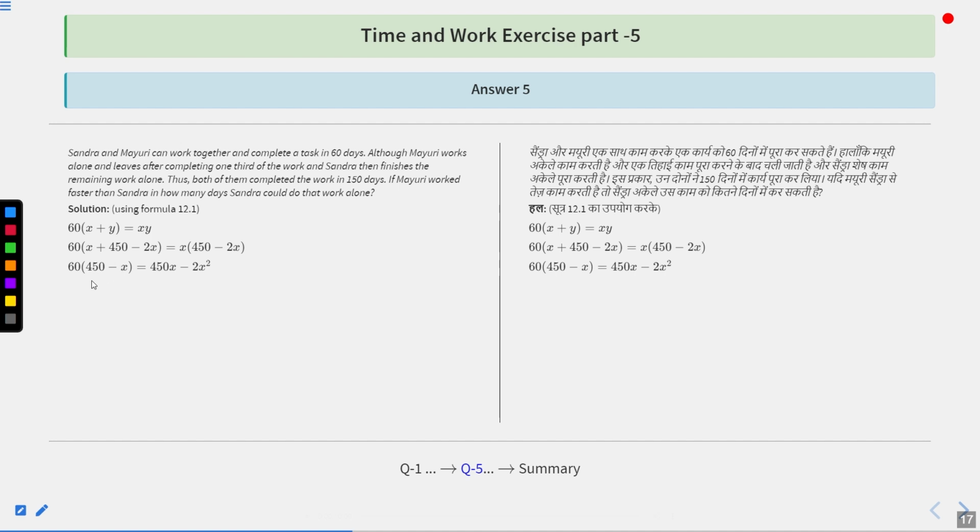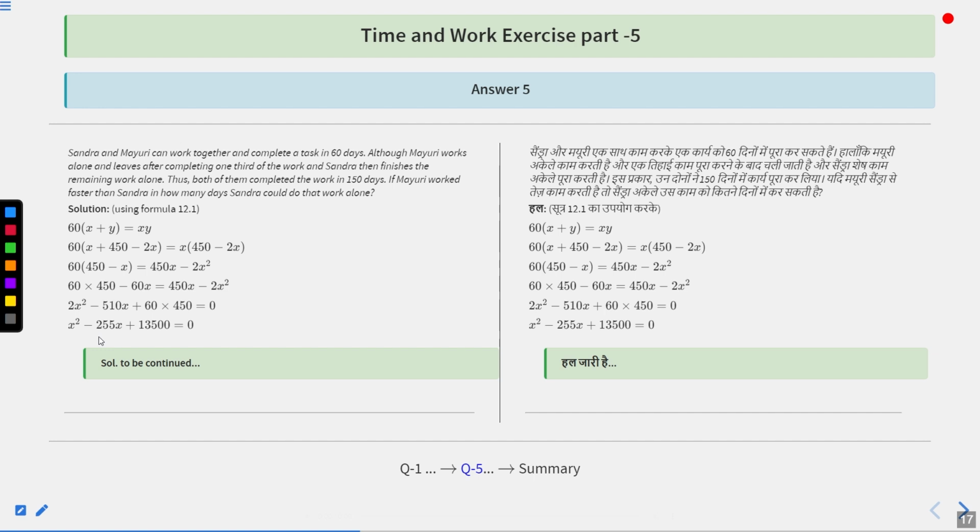So 60 times (450 minus x) becomes equal to x into (450 minus x) into 2x, which is 2x square. So that is 60 into 450 minus 60x equal to 450x minus 2x square. So you are going to get a quadratic equation, that is 2x square minus 510x plus 60 into 450 equal to 0. So x square minus 255x plus 13,500 becomes equal to 0 when we take 2 common from all the equation.